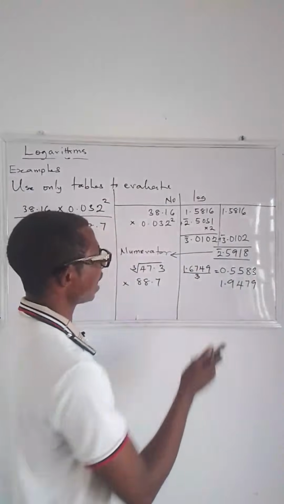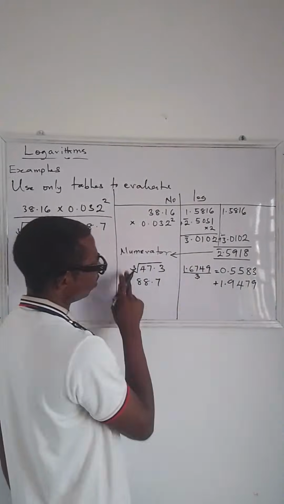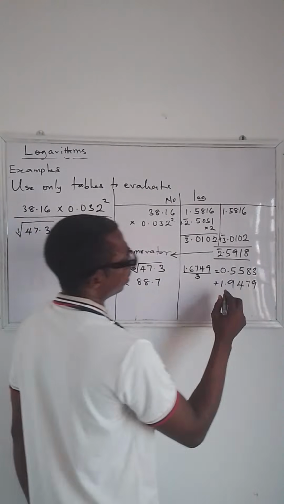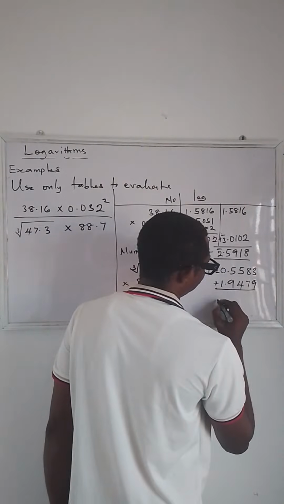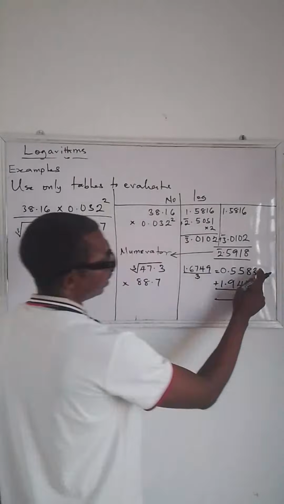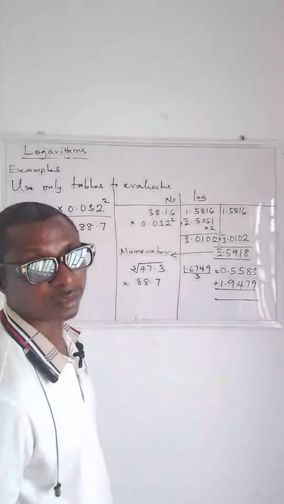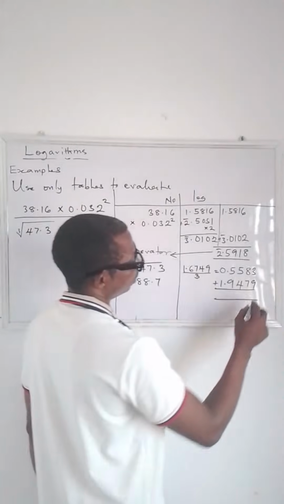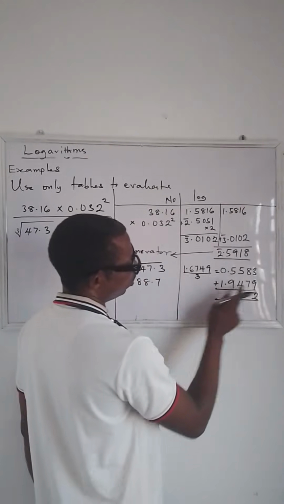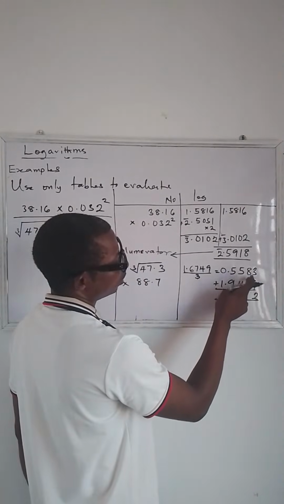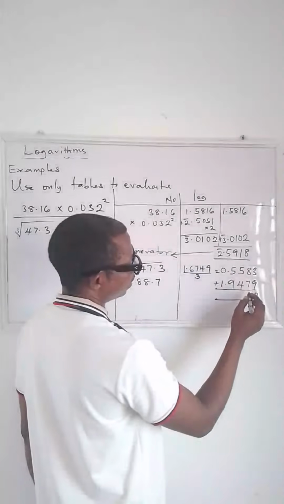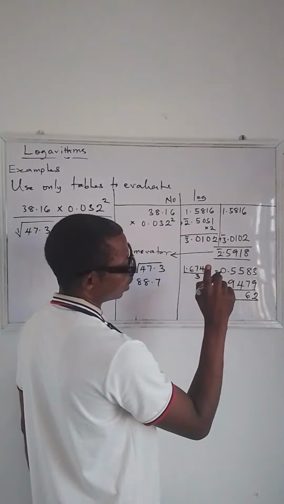All right, now let's add this together because we are multiplying. So you must add the values together. Now when you add this 3 and 9, that gives you 12. So you write 2, you move 1 to the next one. So 8 plus 7 plus 1, that's 16. You write 6, you keep 1.